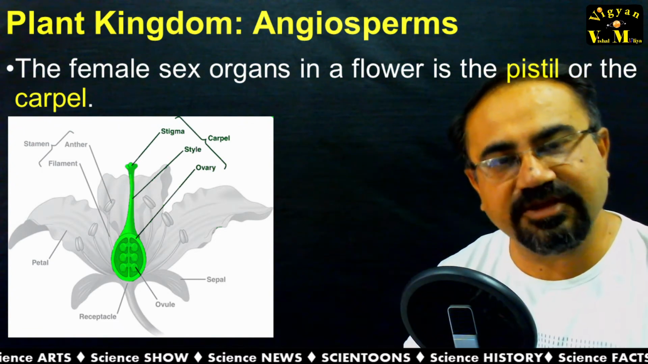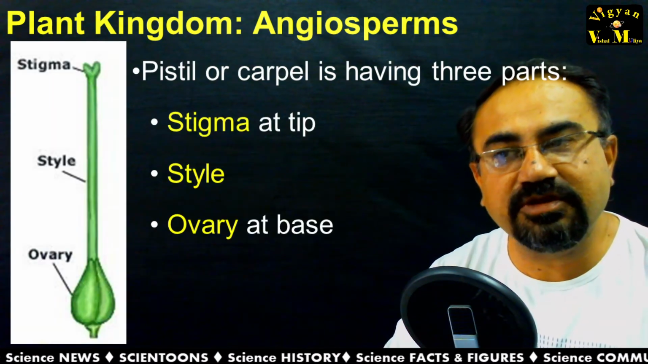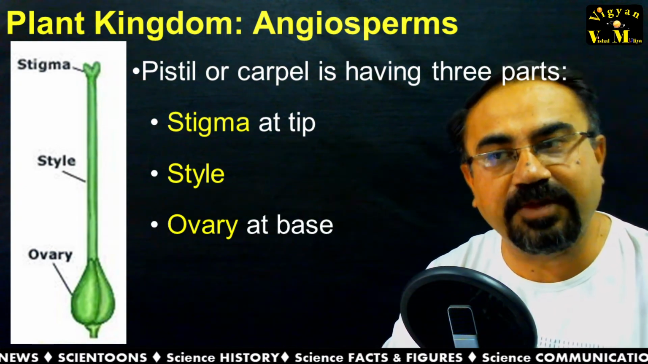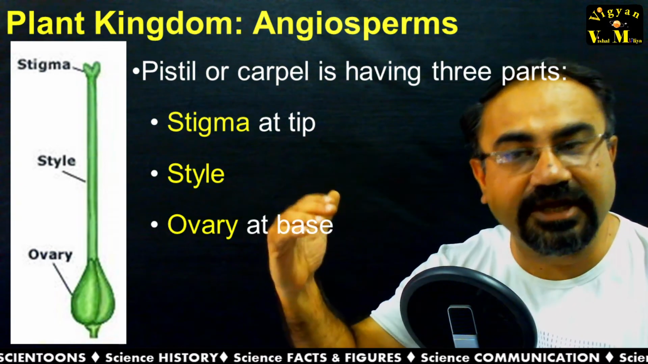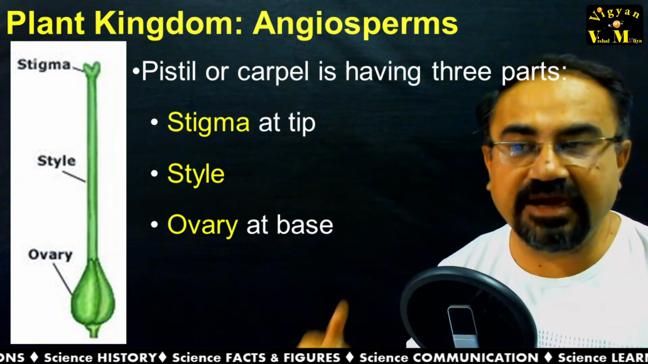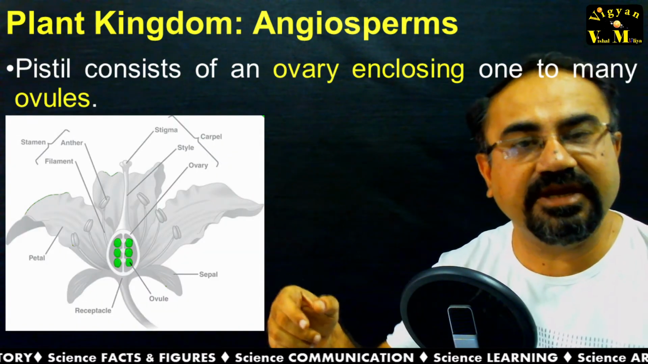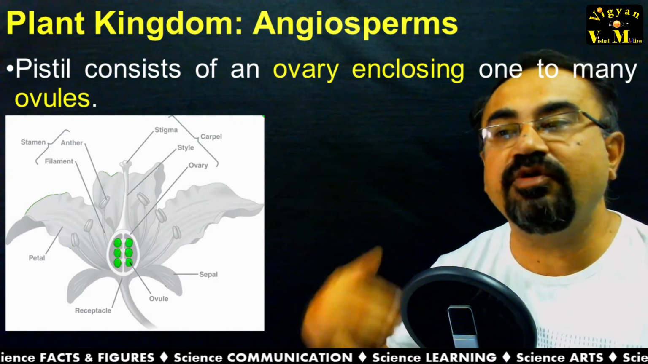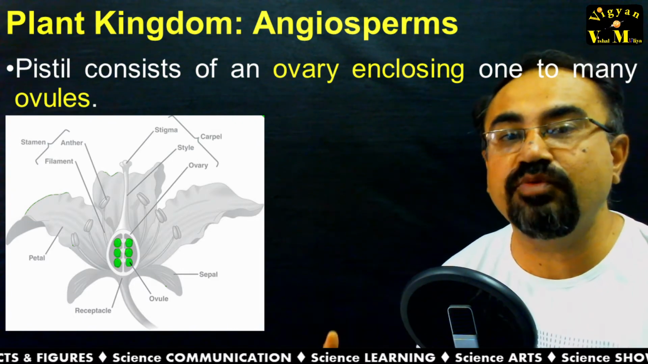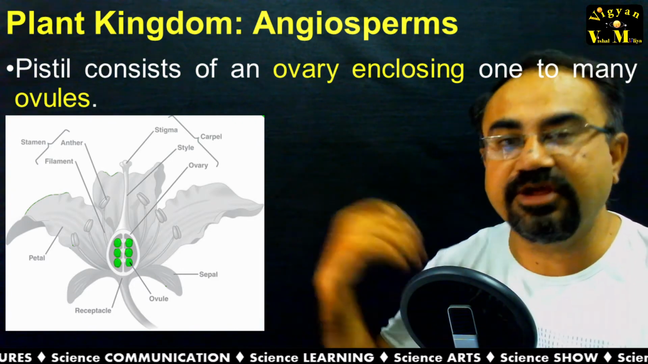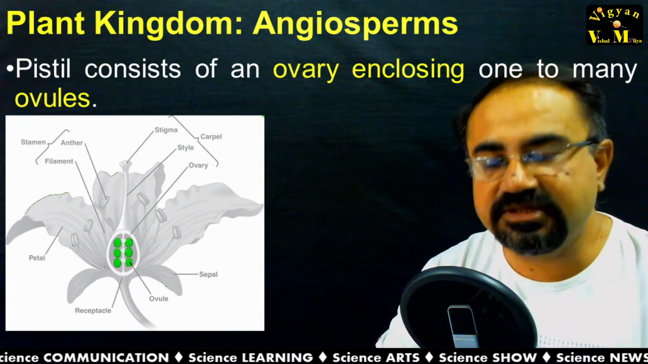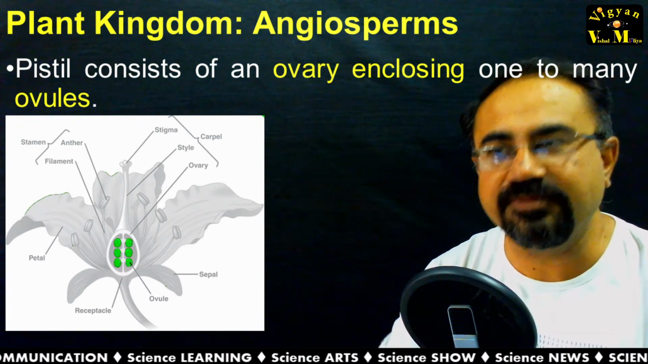It is present in the flower only. This pistil or carpel has three different parts: the stigma at the tip, the style, and the ovary at the base. This pistil contains the ovary, which has one or many ovules, and these ovules after fertilization give rise to seeds, that is, for the next generation.